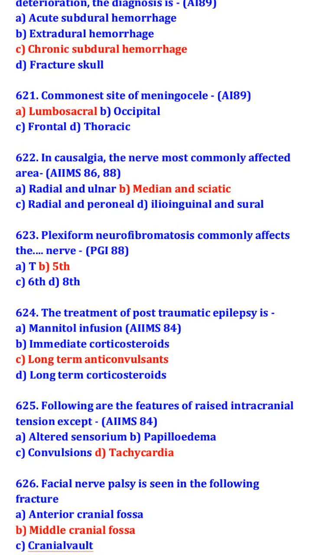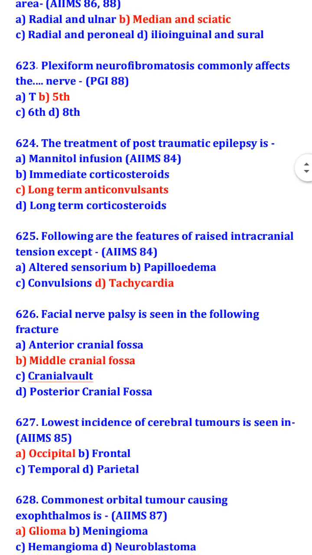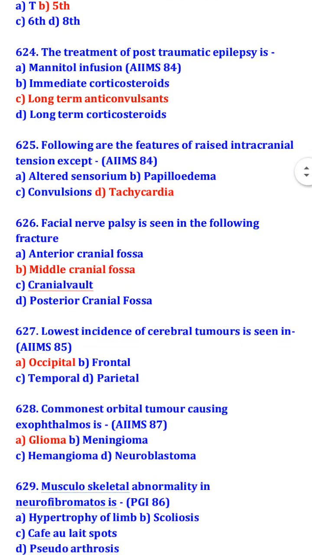Plexiform neurofibromatosis commonly affects the fifth nerve. The treatment of post-traumatic epilepsy is long-term anticonvulsant. Following are the features of raised intracranial tension except tachycardia. So which are the features of raised intracranial tension? Altered sensorium, papilloedema and convulsion.